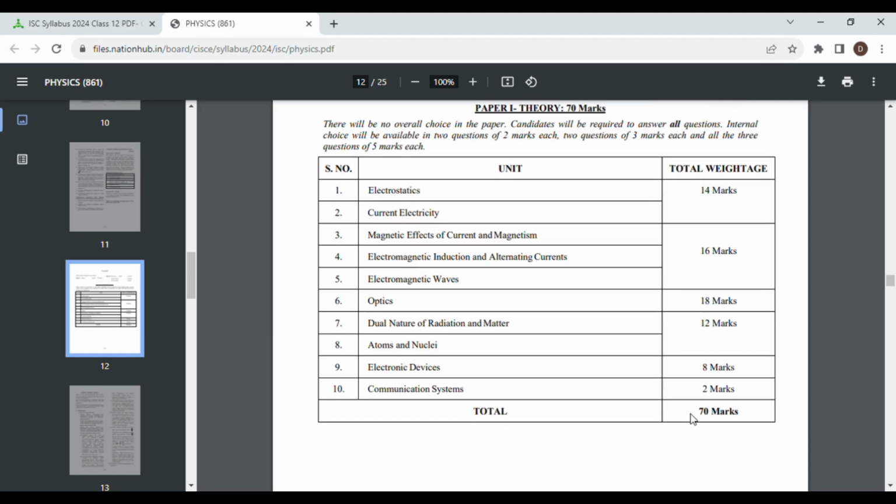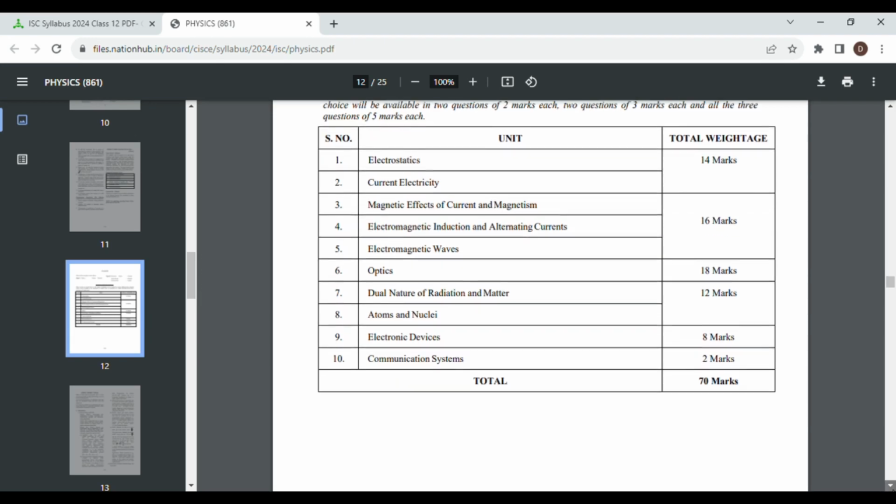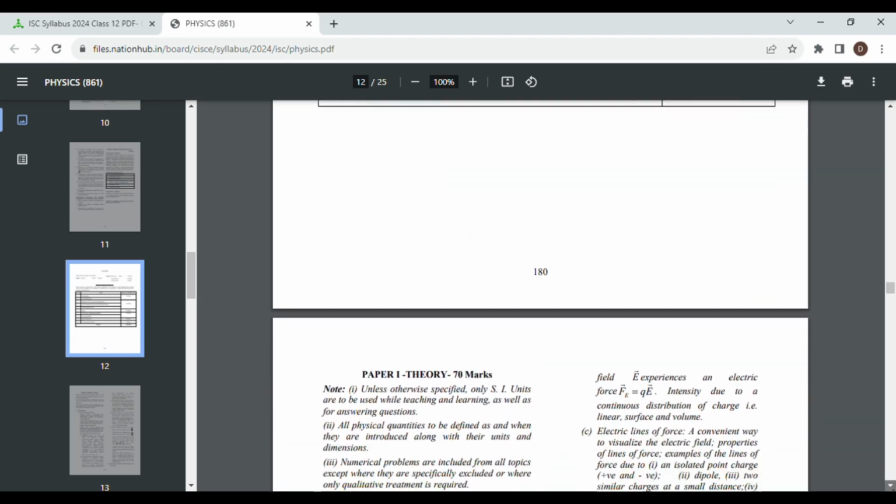So that makes up our 70 marks. If you proceed in a planned and scheduled manner, you can actually score 65 plus out of 70. You can even score 70 out of 70. In the upcoming videos, I shall also try to teach you the chapters, or maybe make you solve some questions on the chapters. So do stay tuned, and I shall also come up with strategy videos from time to time. So again, do not be impatient, just wait.